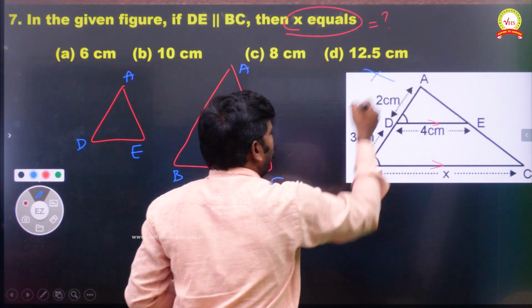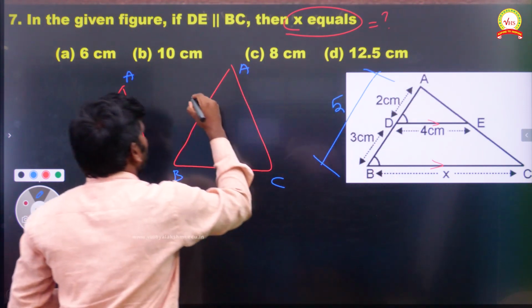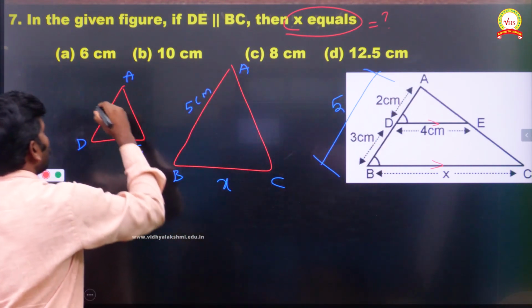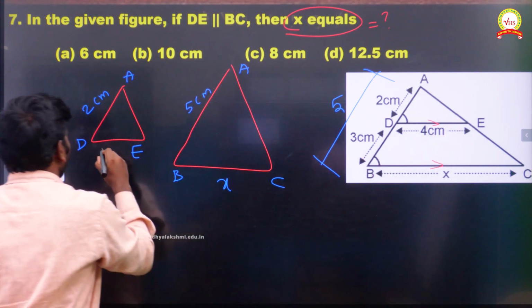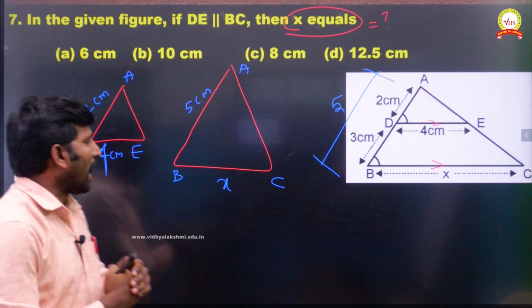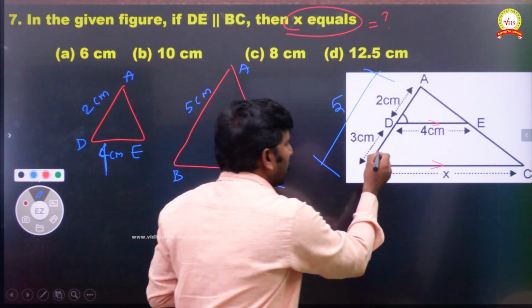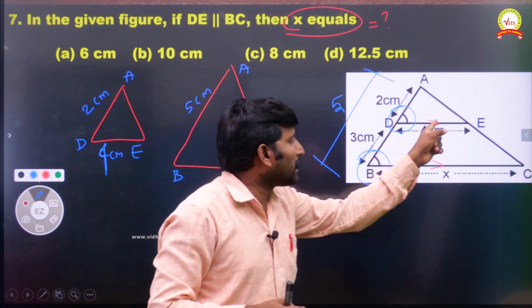If I go with the full value AB, 2 plus 3, I am getting 5. So this is 5 centimeter. And AD value is 2 centimeter. As well as DE value, they said 4 centimeter. Now we have to find the value of x. We know very well that angle B and angle D are the same because it's parallel.